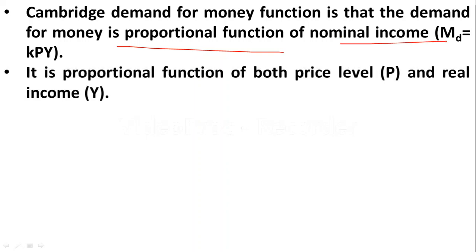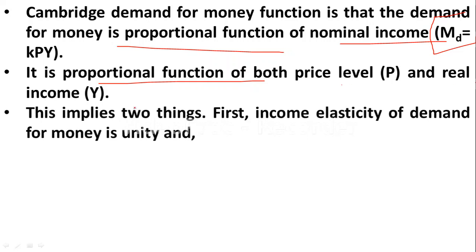Then the Cambridge demand for money function says that the demand for money is a proportional function of nominal income. So we can say MD is equal to KPY, and it is a proportional function of both price level and real income. And here the income elasticity of demand for money is unity.